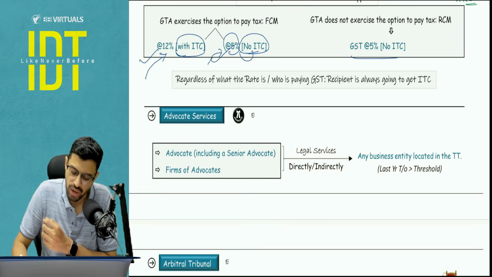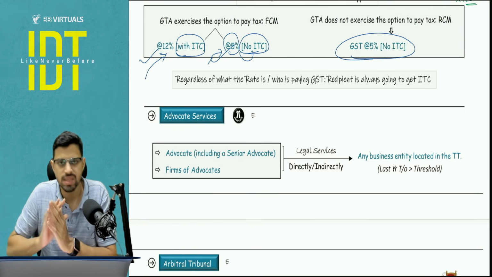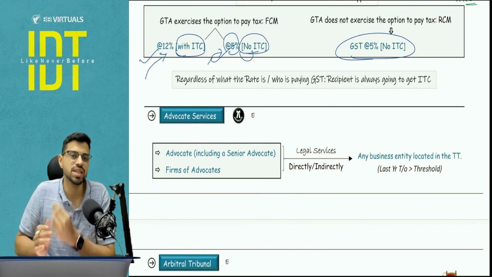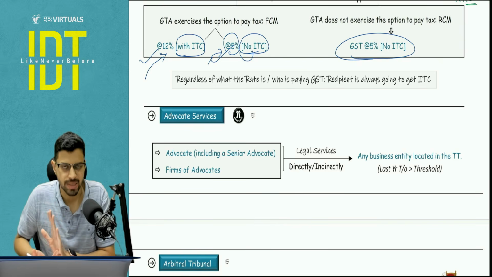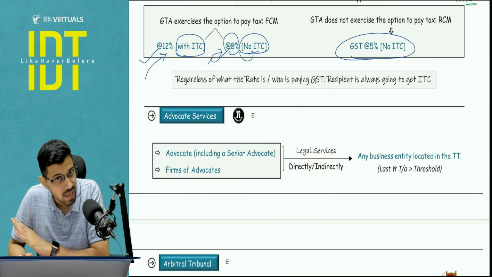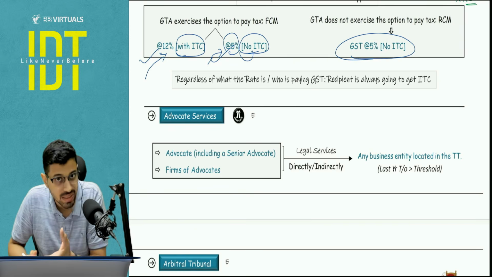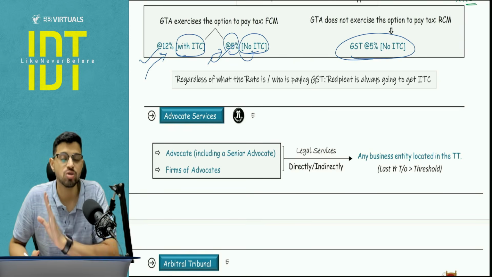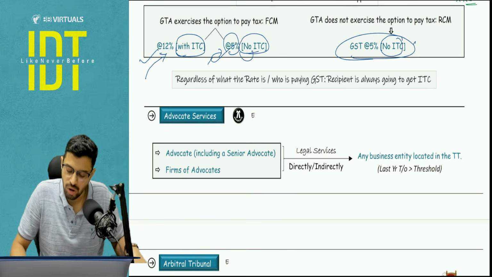But if it is a case of RCM, then 100% the 5% rate will apply. In RCM, 12% does not apply. So in the question, if it's stated that 5% rate is going to apply, then it means it is a case of reverse charge mechanism. If the question wants to go towards the fact that FCM is being applied, the GTA is exercising the option of FCM, then the question has to state so very, very specifically, right? And in that case, obviously supplier will not have ITC.